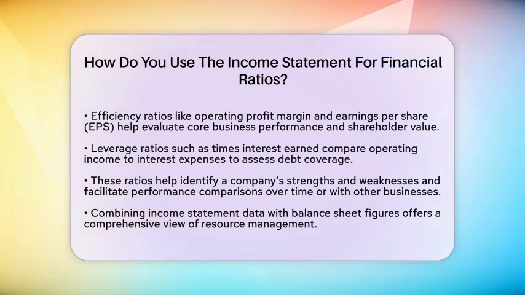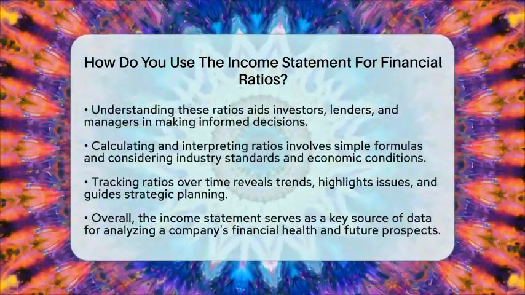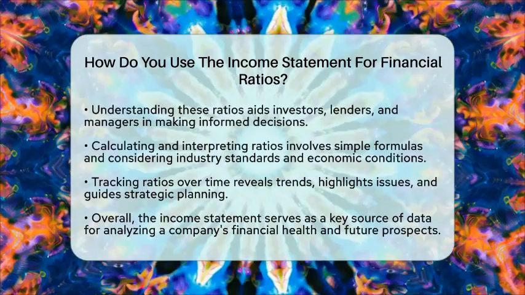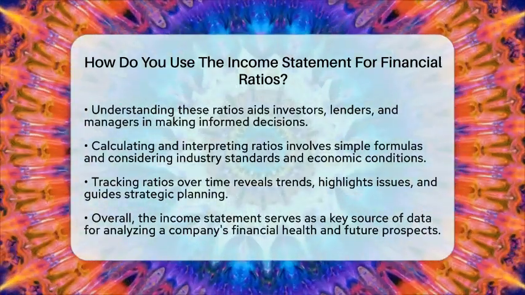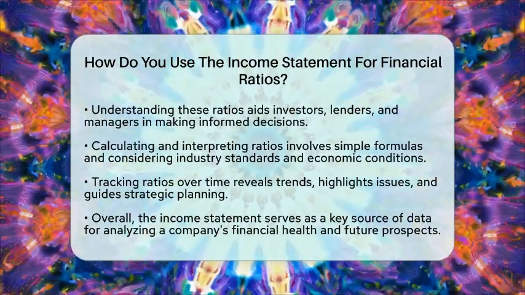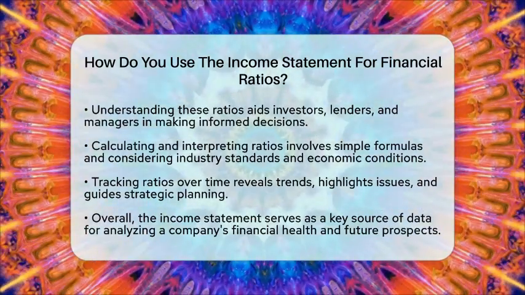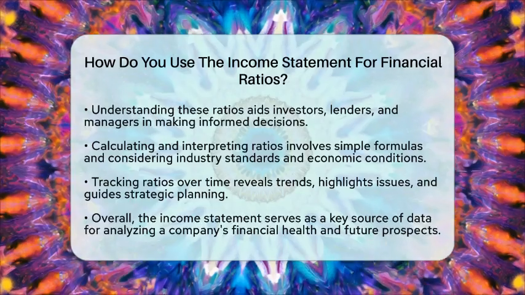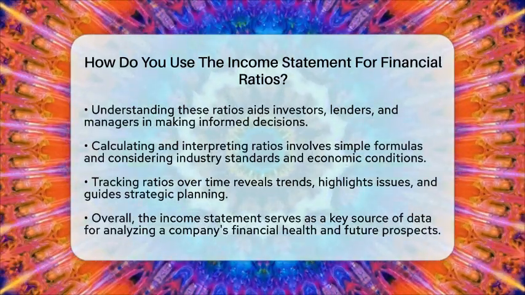These ratios are more than just numbers. They tell stories about a company's strengths and weaknesses and help compare performance over time or against other businesses. When combined with balance sheet data, ratios like return on assets and return on equity give a fuller picture of how well a company manages its resources and investments. In everyday life, understanding these ratios helps investors decide where to put their money, lenders assess creditworthiness, and managers make smarter decisions. Numbers like these are not just abstract figures. They are signals that communicate a company's financial health and future prospects.